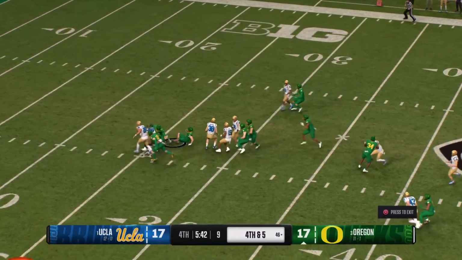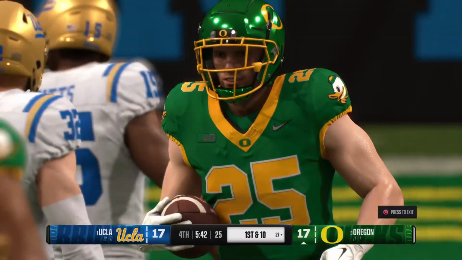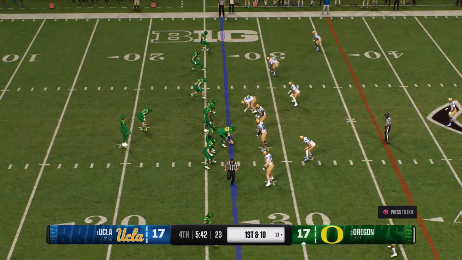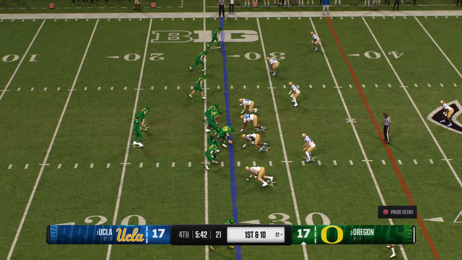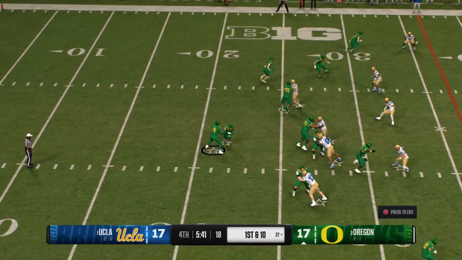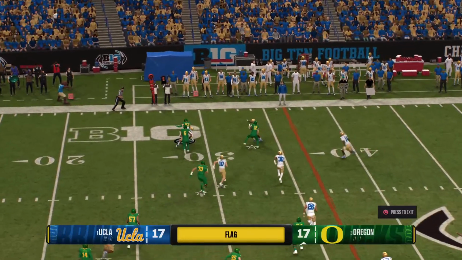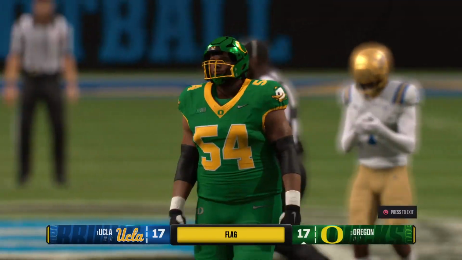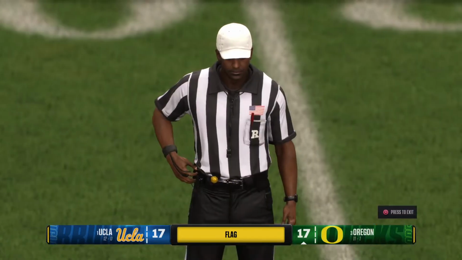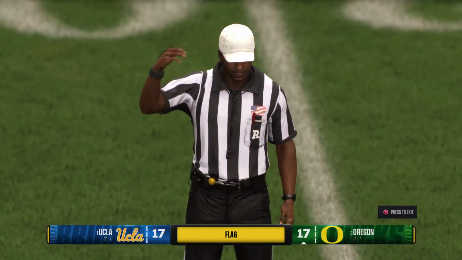No fair catch. Looking to make a return here. And the coverage team pins him in and brings him down. And that powerful Oregon offense retakes the field. They start the drive with a quick throw to the left side. And he's brought down, but there is a flag on the field. Let's check out this call.